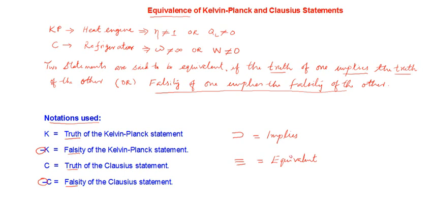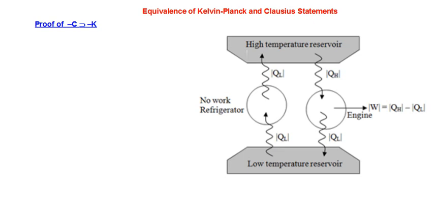So now let's see how to prove the equivalence. As I told you, we'll be using the falsity statement, and we can do the proof in 2 different ways. Let's see how we are going to do that. This is our first method. One of these is enough.